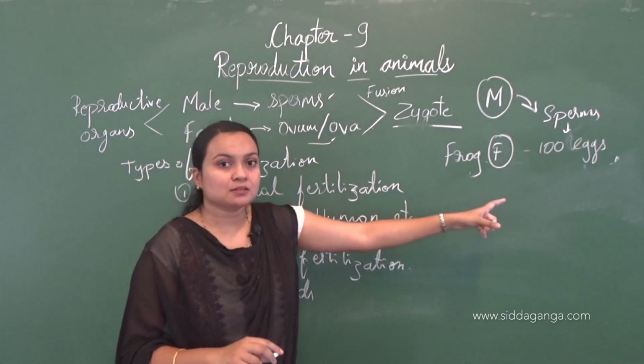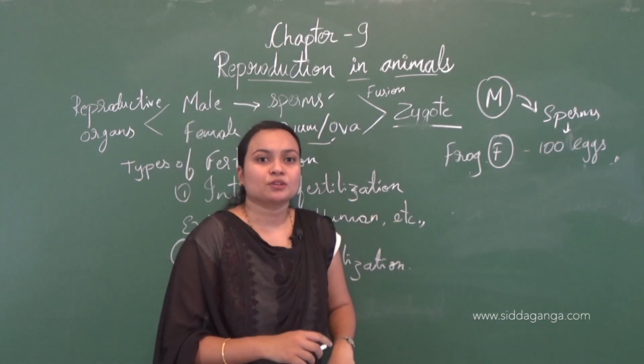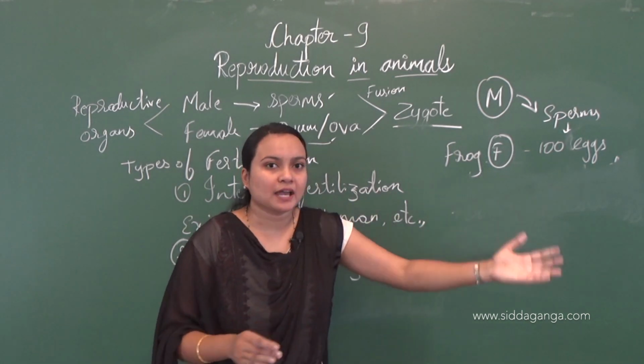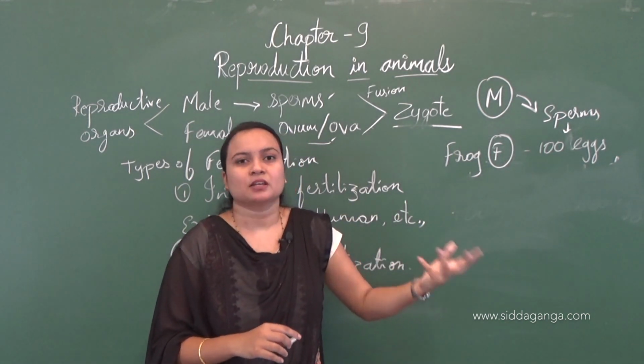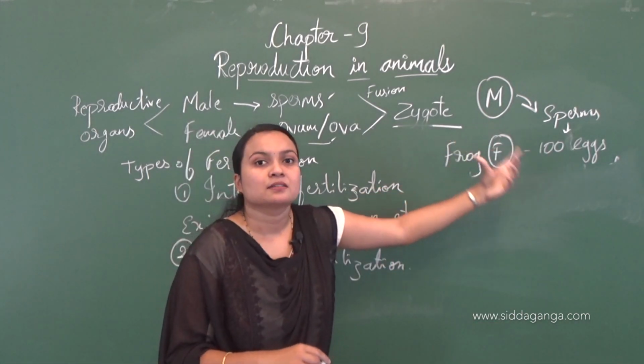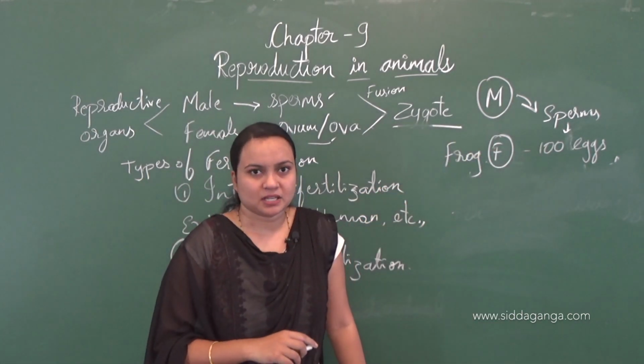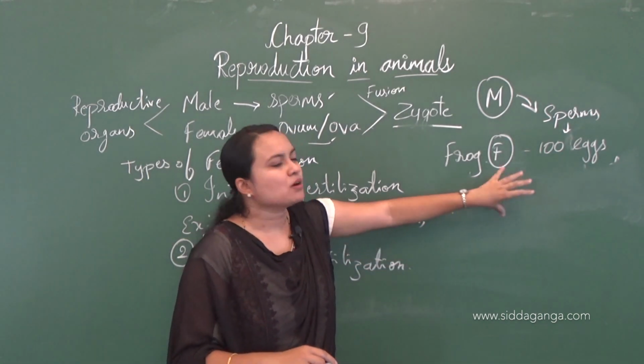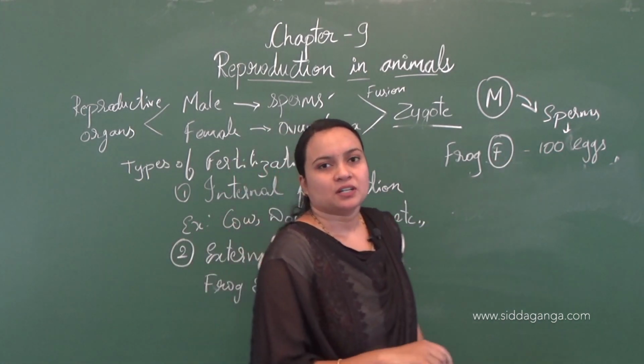But here the eggs are released out of the body as well as the sperms, into the environment, in the water medium. So there the fertilization will take place. This is one example of external fertilization.